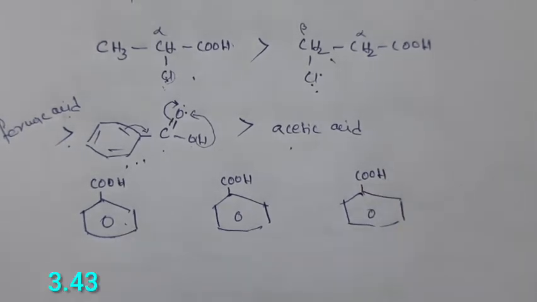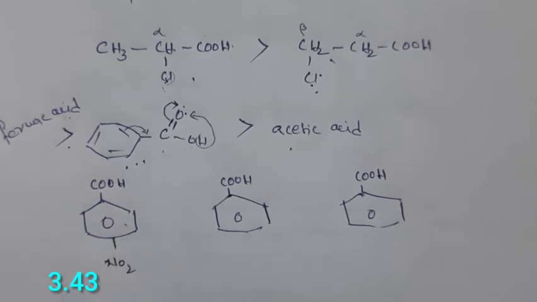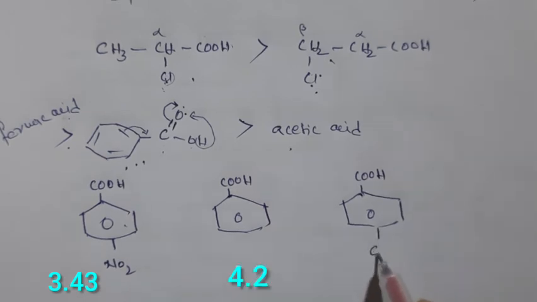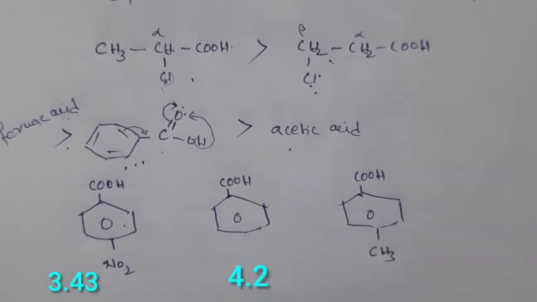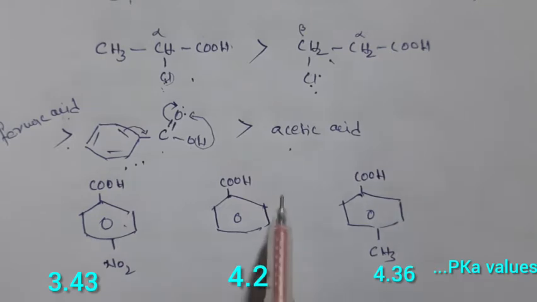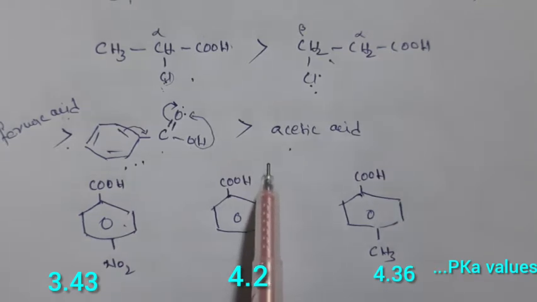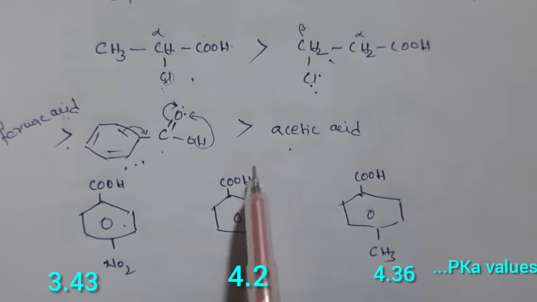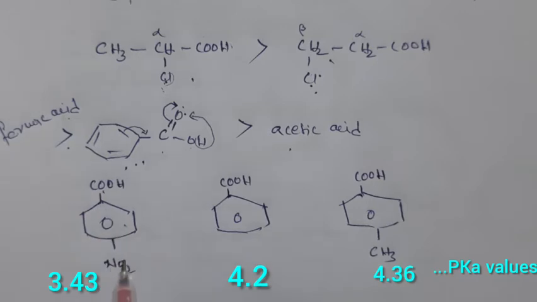Here I am placing an electron withdrawing group, here we are not having any group, and here I am placing an electron donating group. So what happens? Basically we discussed that carboxylic group acidic strength increases by the presence of electron withdrawing groups. So the same rule appears here also. One carboxylic group has a nitro group, that means an electron withdrawing group, and here no group, and here a donating group.